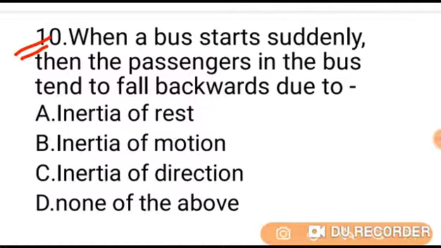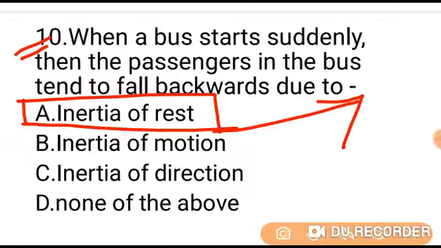When a bus starts suddenly, then the passenger in the bus tends to fall backwards due to: option A, inertia of rest; B, inertia of motion; C, inertia of direction; D, none of the above. When a bus suddenly starts, the passenger in the bus tends to fall backwards due to inertia of rest. So the correct answer is option A. Inertia of rest is the correct answer for this question.